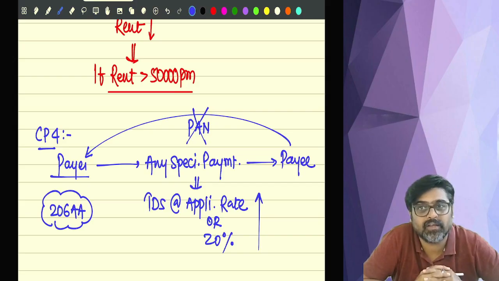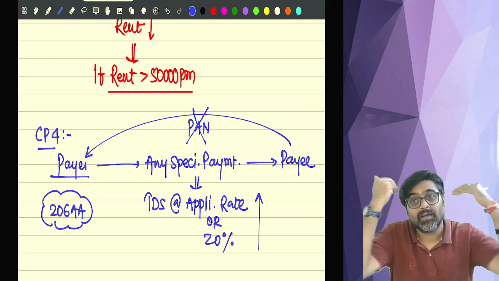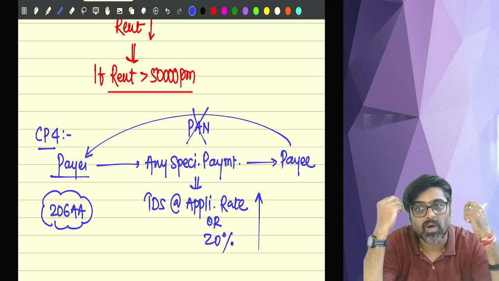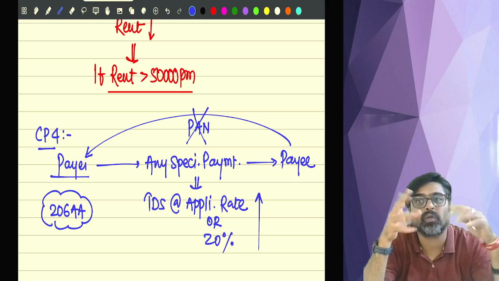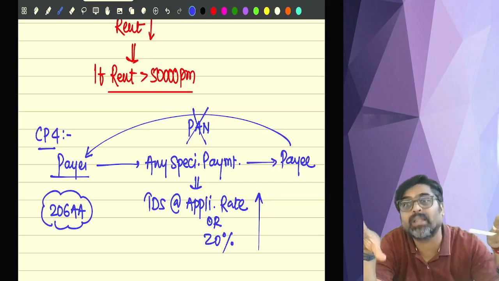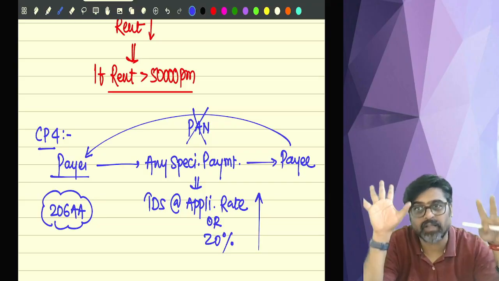I will deduct TDS at 1% or 20%, whichever is higher. In all the cases, in all the sections, whether you talk about 192, 192A, 194, 194A, 194B, this point is applicable.